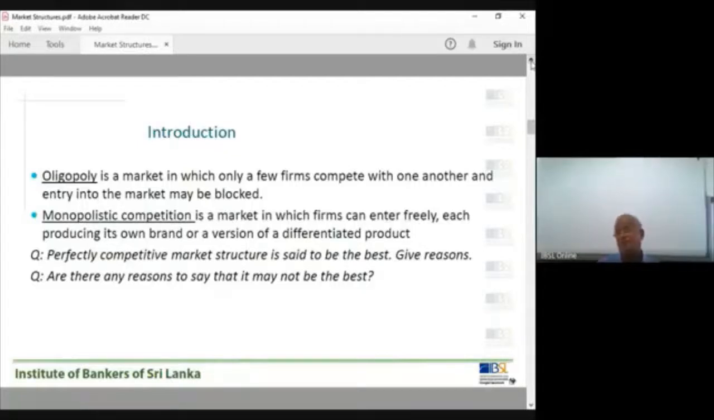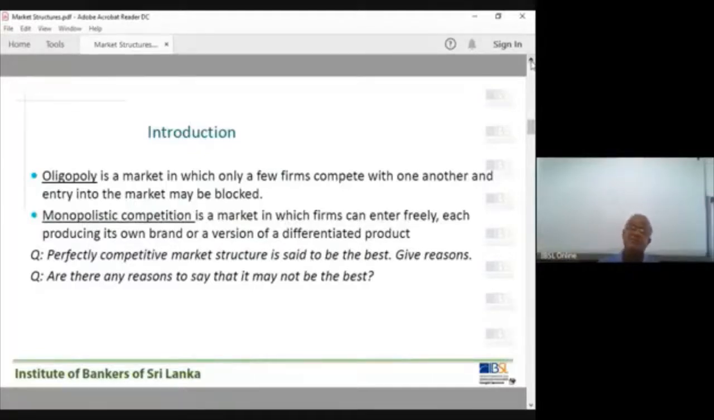Right information is guaranteed. That is another characteristic. Consumers and buyers have all the information about the product. That is another reason. Are there any reasons to say that it may not be the best? On one hand, we say it is the best. The consumer is getting the lowest price determined by the demand and supply forces. It is the lowest. In all the other market structures, such as monopoly, the price is higher than that. It is the best price, the most efficient price.